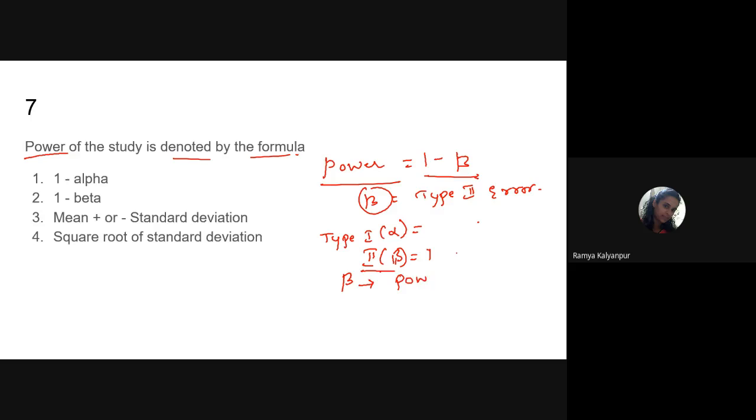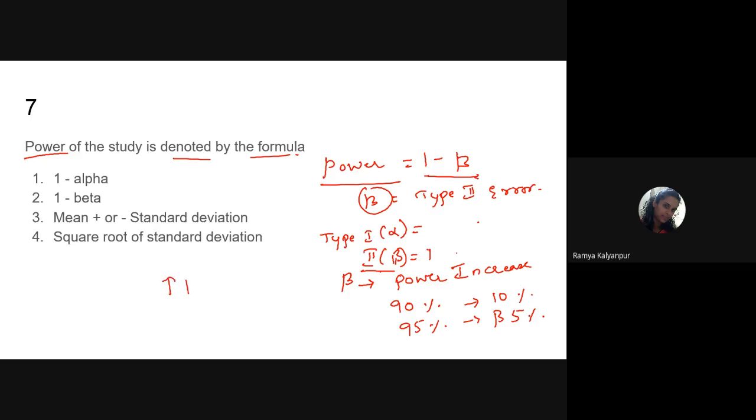Our power of the study will increase. If the power of the study is 90%, what does it mean? Our chance to commit this type 2 error is only 10%. If our power of the study is 95%, our chance to commit this beta error is only 5%. That means we are not letting some bad thing get into the market. So that is the meaning of the power of the study.